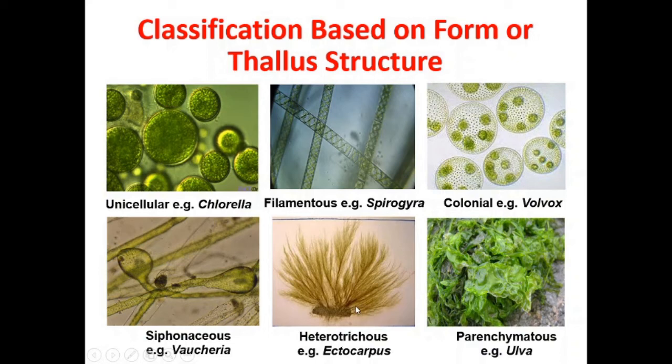The next example of the thallus is the heterotrichous thallus, which means having two systems, that is the creeping system and erect system. So thallus shows differentiation of the two systems, the creeping system and the vertical system. Now thallus may be parenchymatous, as in case of the green algae Ulva. Here you can see the thallus is simply a parenchyma sheet.